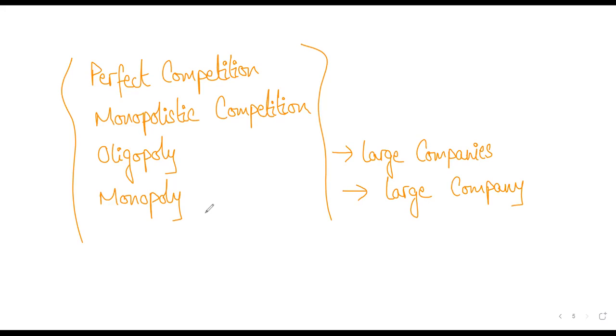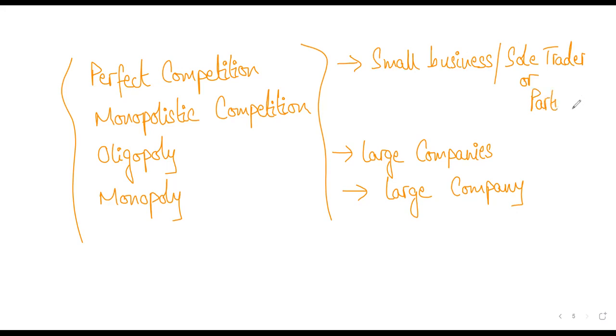Are you getting me? Because otherwise, if you think of a sole trader, what happens? The owner is the one who is managing the business, because it is owned by one person. Most of the time in perfect competition, the size of the company is so small. It would not even be a company. It would be a small business owned by one person or maximum a partnership, right? So in perfect competition, you will have sole traders or partnerships. So we can't expect the problem of principal agent to exist in this case. Is this making sense?